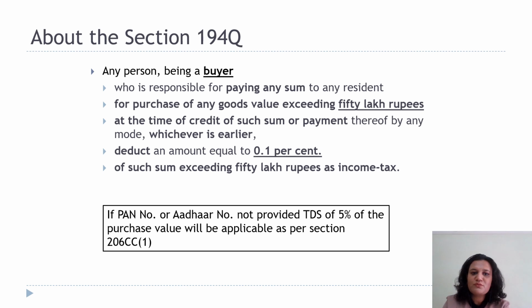In case of Section 194Q, any person being a buyer who is responsible for paying any sum to any resident for purchase of any goods where the value exceeds 50 lakh rupees at the time of credit or payment, whichever earlier, is responsible to deduct an amount equal to 0.1% of the sum exceeding 50 lakh rupees as income tax. In this case, if PAN number or Aadhaar number is not provided of the seller, then TDS of 5% has to be deducted on the purchase value.